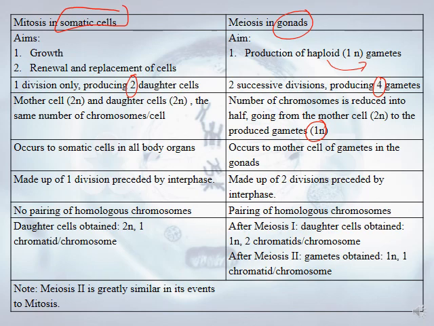No pairing of homologous chromosomes in mitosis. Here we have pairing, which is the tetrads. Daughter cells obtain 2N, 1 chromatid per chromosome. So after meiosis 1, we have daughter cells 1N, 2 chromatids. After meiosis 2, 1N, 1 chromatid per chromosome. Note that meiosis 2, as I said, prophase II, metaphase II, anaphase II, and telophase II, are very, very similar to the process of mitosis.